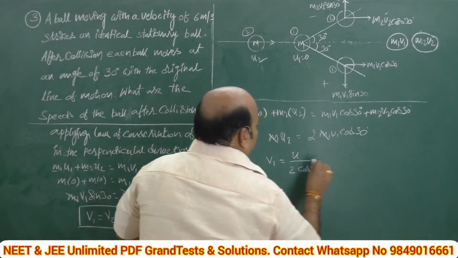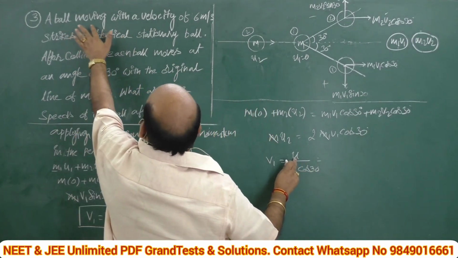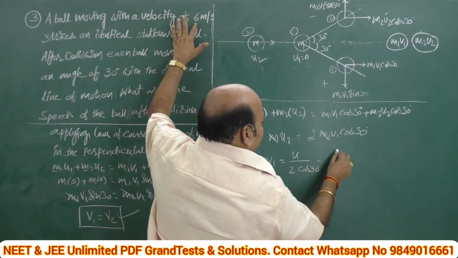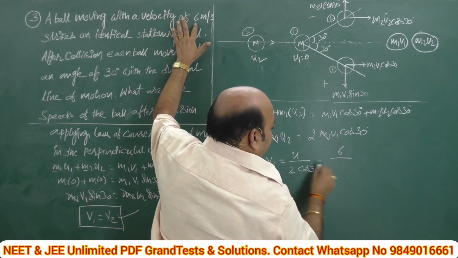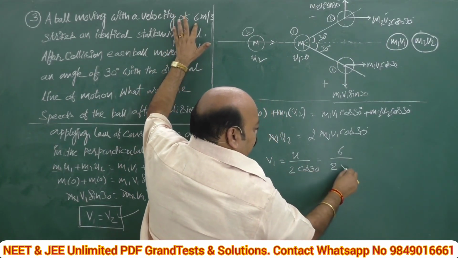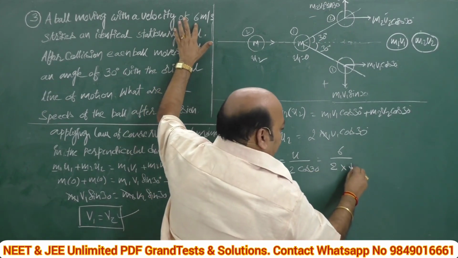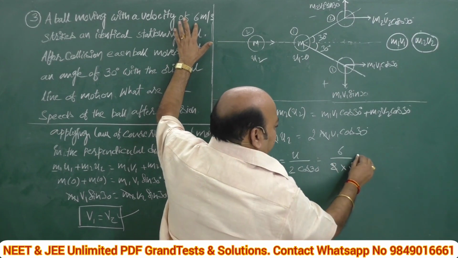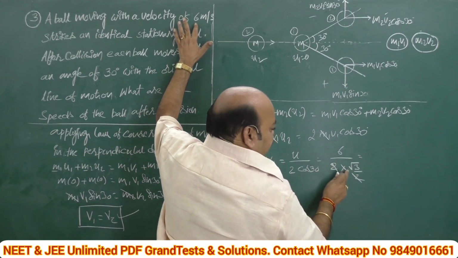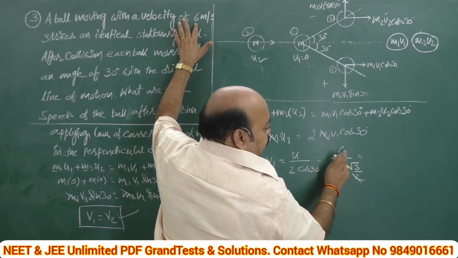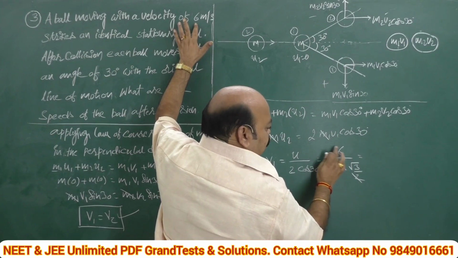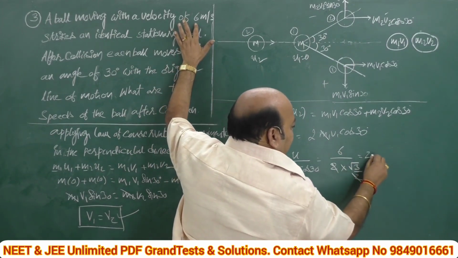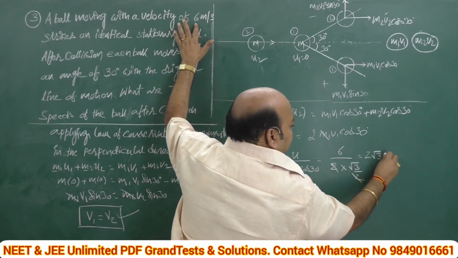Now I substitute the value of u, the velocity it is moving with, 6. That's why this is 6 by 2 into cos 30, which is root 3 by 2. Ordinary calculation. 6 by root 3, 6 can be written as 2 into 3, root 3 gets cancelled. That's why 2 root 3 is the answer.